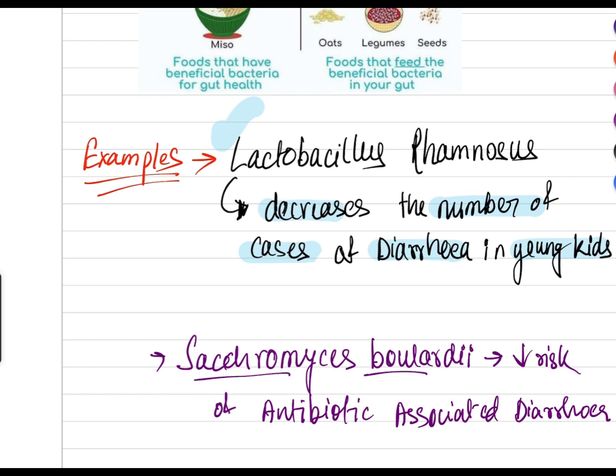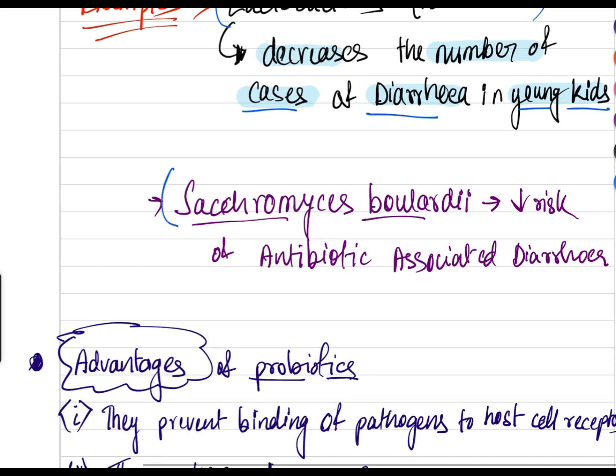And another example is Saccharomyces boulardii. Saccharomyces boulardii decreases the risk of antibiotic-associated diarrhea.